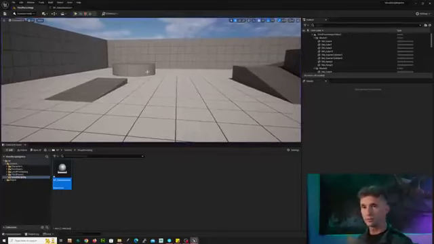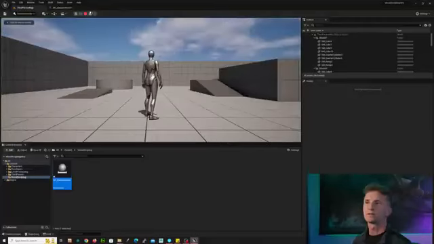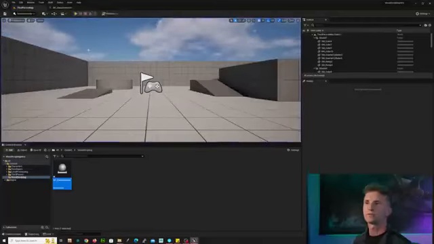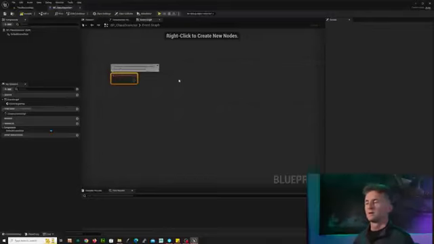You may be able to just press Escape, but if Escape doesn't work, it's Shift Escape. The other thing you can do is press the red square that's at the top here. You can just press stop. All right. So if we go back, let's talk about nodes.